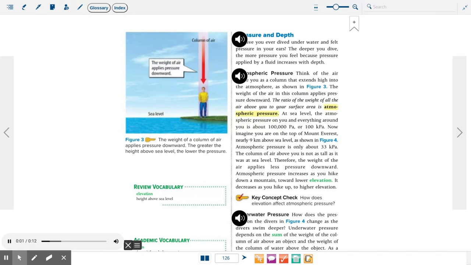Pressure and depth. Have you ever dived underwater and felt pressure in your ears? The deeper you dive, the more pressure you feel, because pressure applied by a fluid increases with depth.